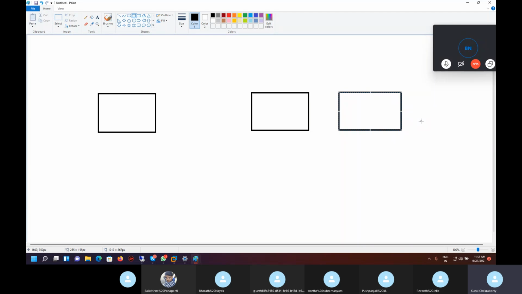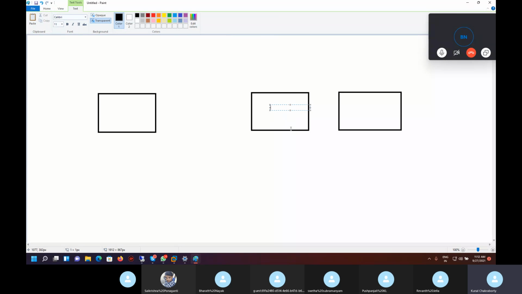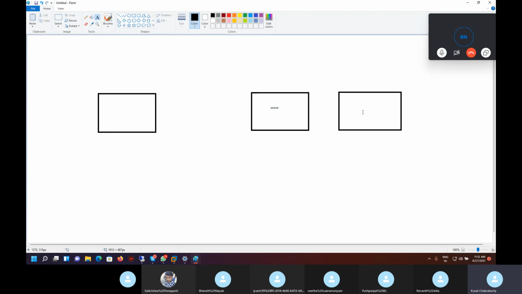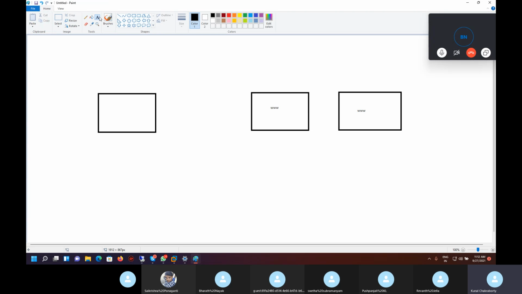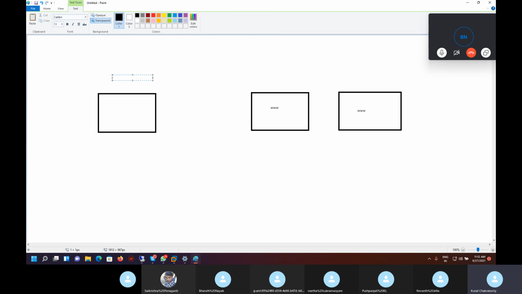Network load balancing means to balance the load of the traffic. There is one website which is deployed in both these servers. Okay. Here www, here also www. For example, let's say this is the main DC. This is my node 1 and here node 2.